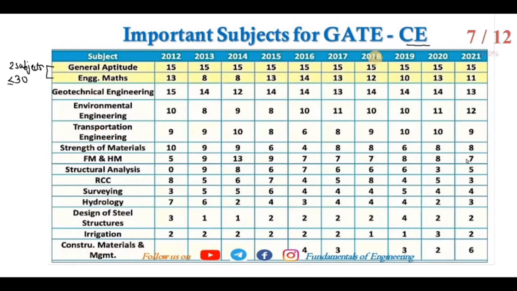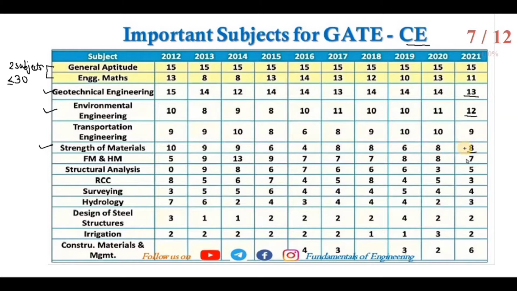Suppose for civil engineering, a student is very good at geotechnical engineering, environmental engineering, and strength of materials. He or she has studied these 3 subjects very accurately, meaning the basics are very strong. Geotechnical engineering is for 30 marks, environmental engineering 12 marks, and strength of materials, that is SOM, is for 8 marks.